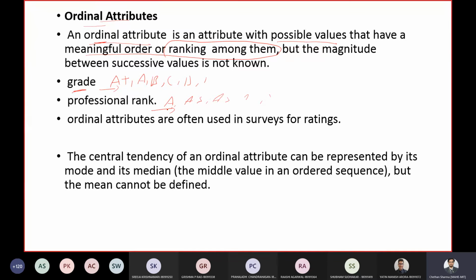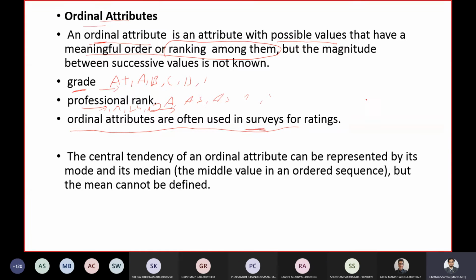Or maybe if you consider the army, it's something like soldier, next maybe major, next lieutenant general, and finally the head of the defense. So you can actually rank. And these ordinal attributes can also be used for survey ratings.